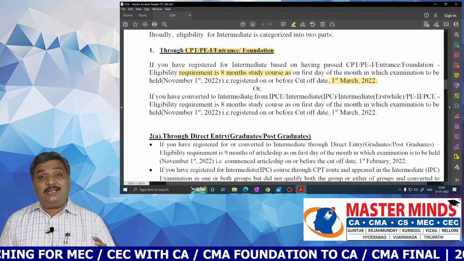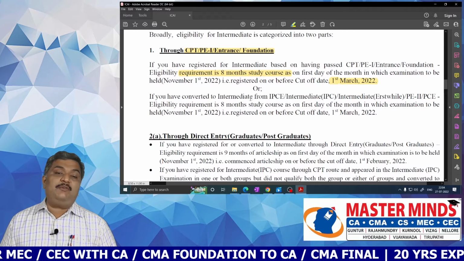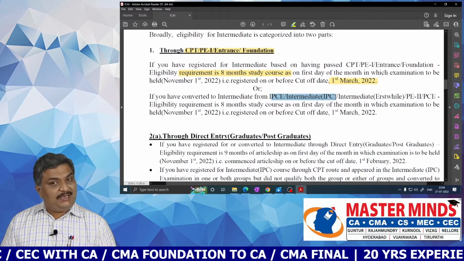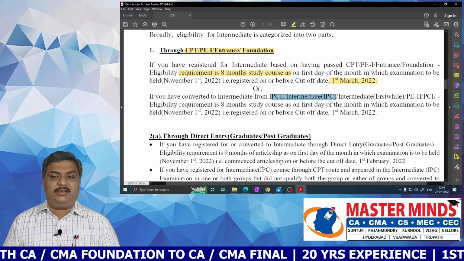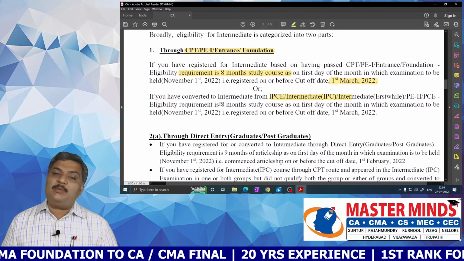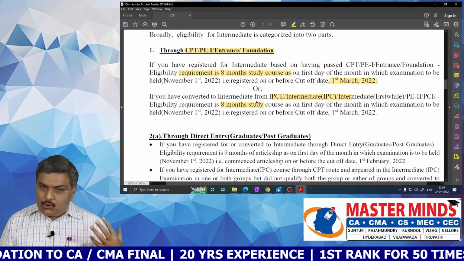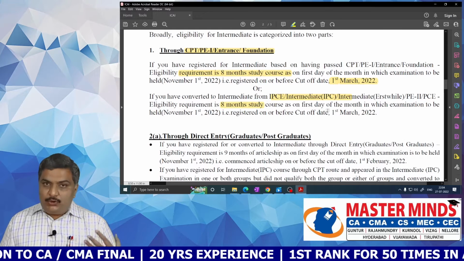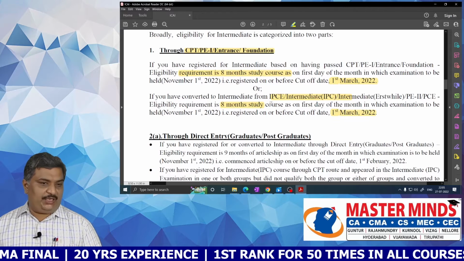And if some students have converted to intermediate from IPCE or IPC or the earlier old intermediate pattern or PE2, then the eligibility requirement is also 8 months of study period. That means those candidates also should have registered on or before 1st March 2022.